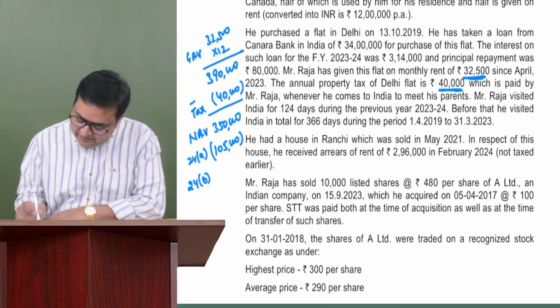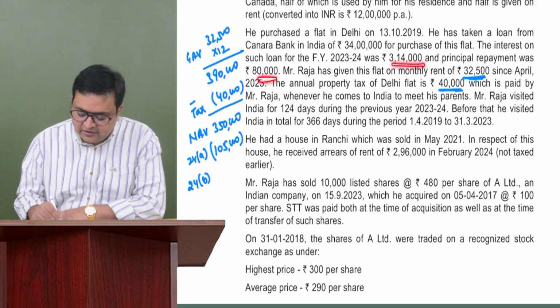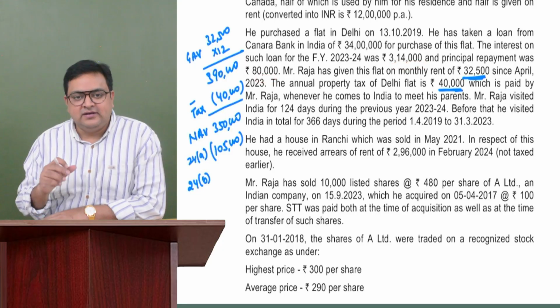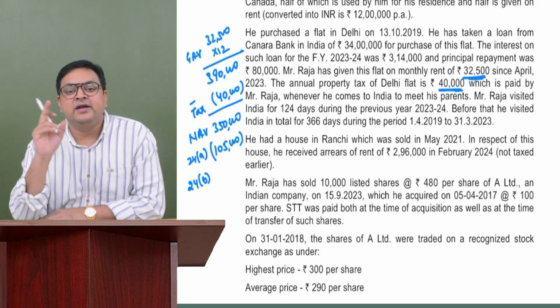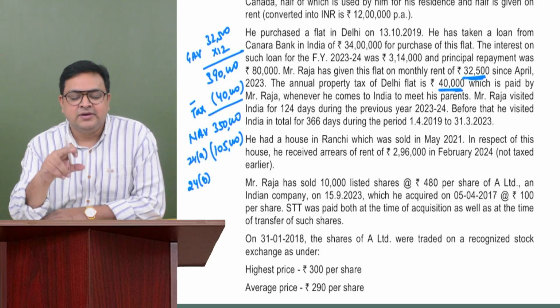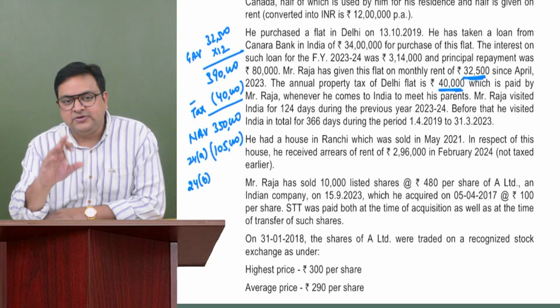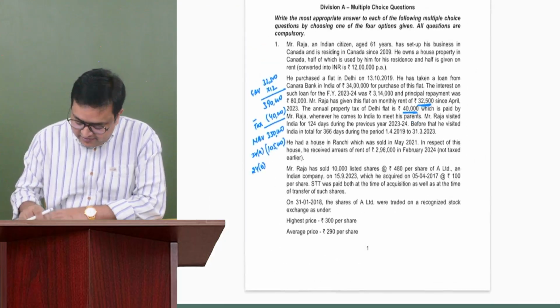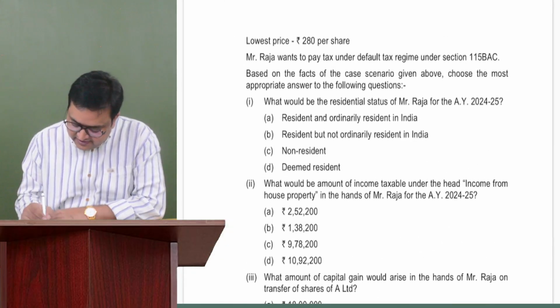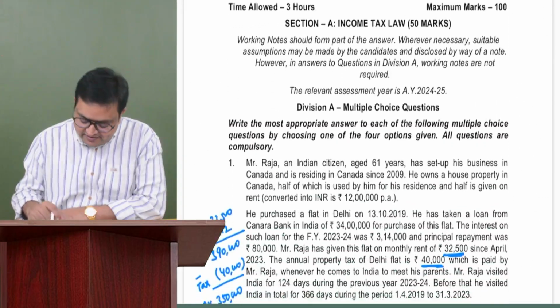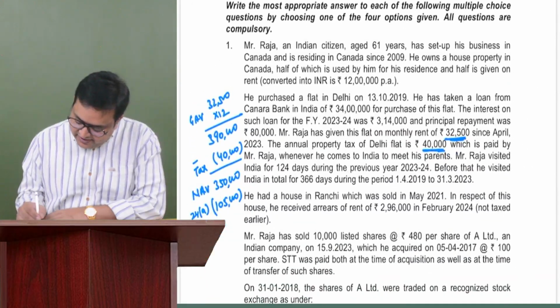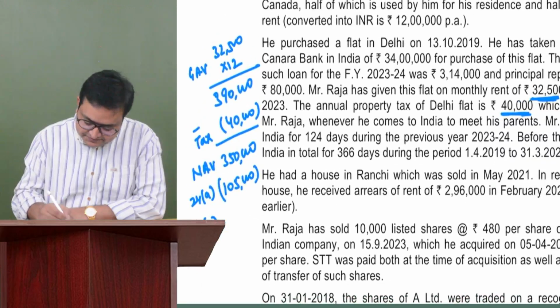Principal repayment is 80,000. No, principal repayment doesn't play any role in house property. It would be available under 80C if this person were opting for the optional regime. But he is opting for the default regime, so 80C would also not be available. Anyways, 3,14,000 would be the interest amount.